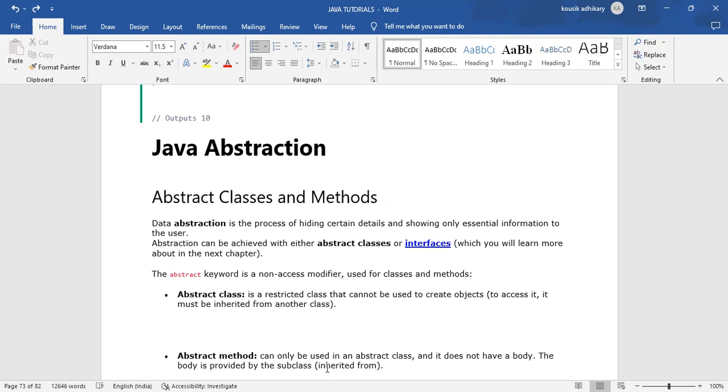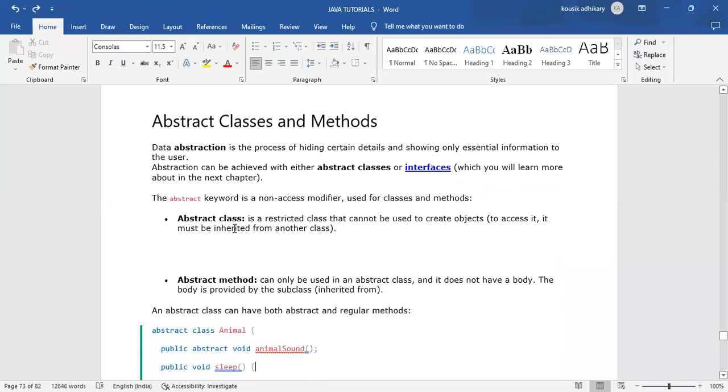The abstract keyword is a non-access modifier. What is the access keyword? The abstract keyword is a non-access modifier used for classes and methods. Abstract class is a restricted class, that is the definition. Abstract class and abstract method we have learned previously. In the previous session we have already learned about the abstract class and the abstract method. Here we will learn it a little bit deeper.